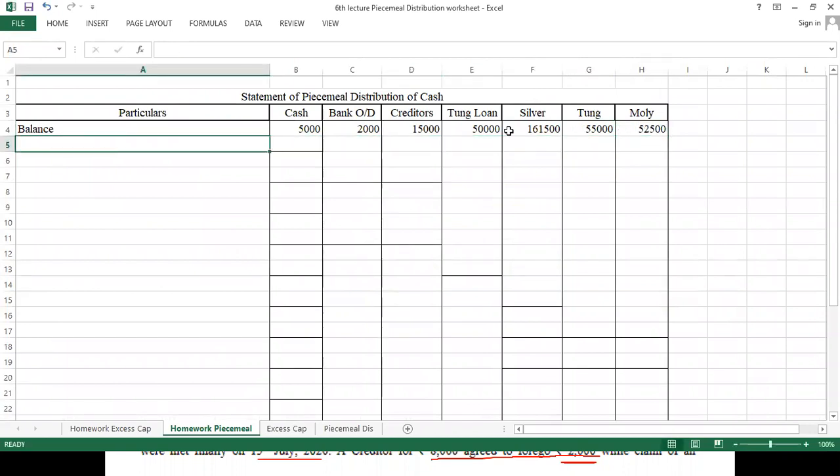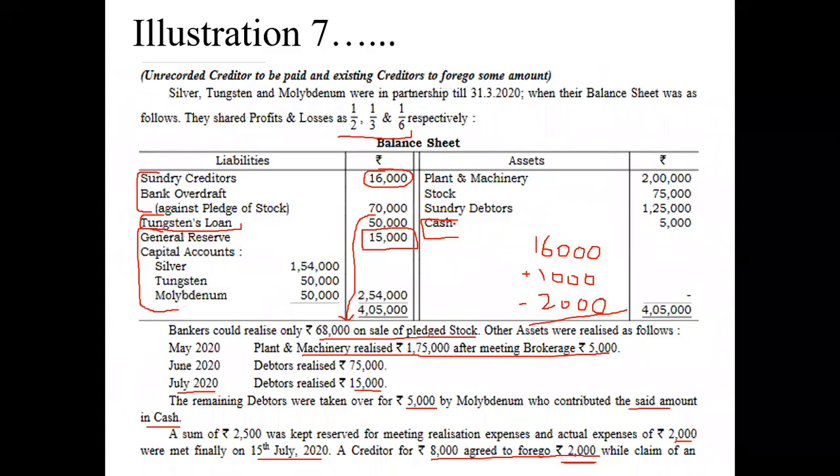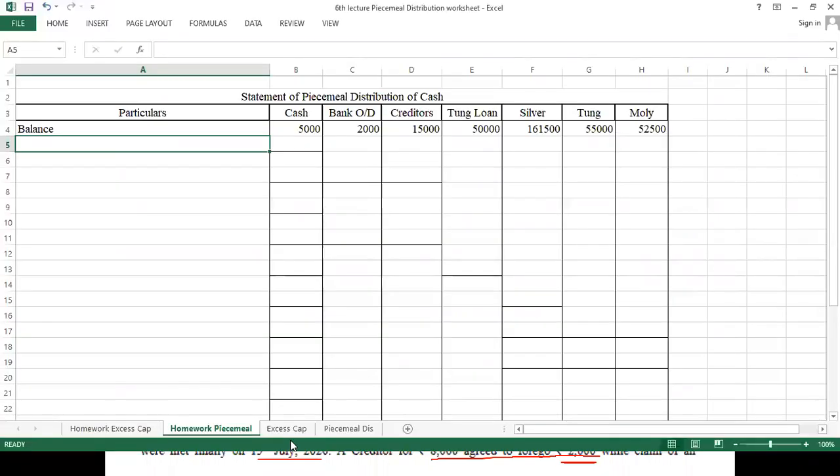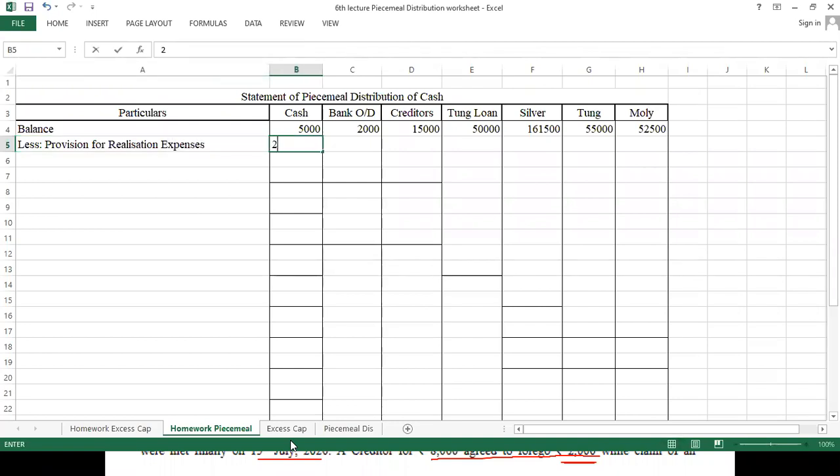Okay. Now let's start with the problem. In the problem, it is said that first of all we have to keep a sum of rupees 2,500 aside for meeting realization expenses. So when we keep anything aside, that means we are making a provision of it. So let's write provision for realization expenses. So it comes 2,500. Balance is 2,500. Okay. Now 2,500 cash available with us.